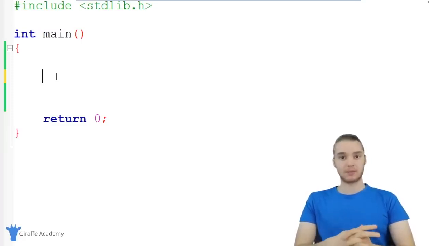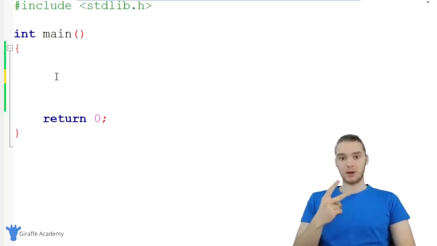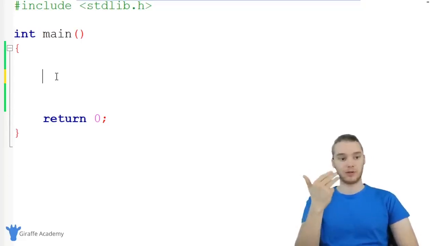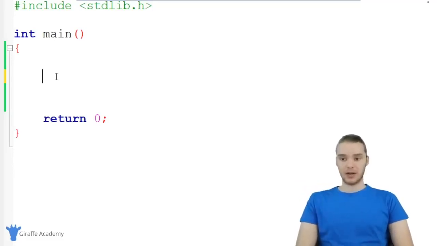So let's talk about the different types of data. One of the most basic types of data, and probably one you're going to be using the most, is numbers. There are two very important types of numbers that we can represent in C. The first type is called an integer, and an integer is basically a whole number, a counting number. If I was counting on my fingers 1, 2, 3, 4, 5, I'm counting out whole numbers, not 1, 1.5, 2, 2.3. That's what an integer is. To create an integer, we could just say int, give it a name, like age, and set age equal to like 40.